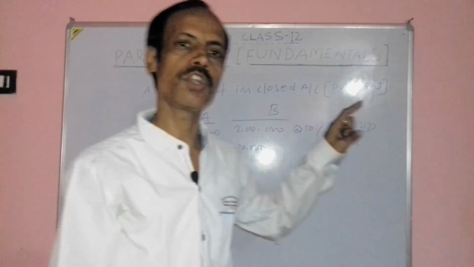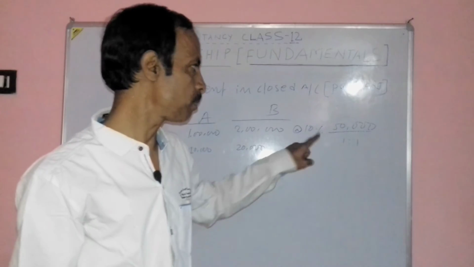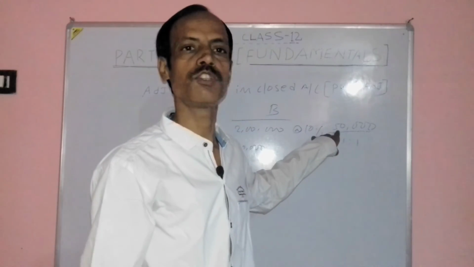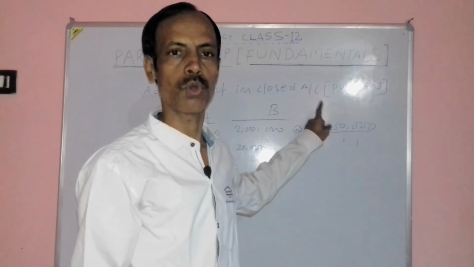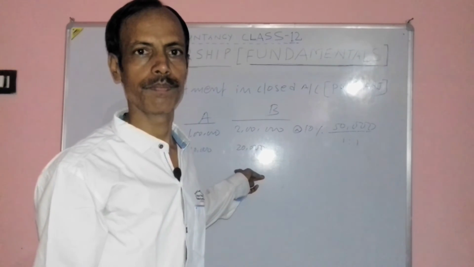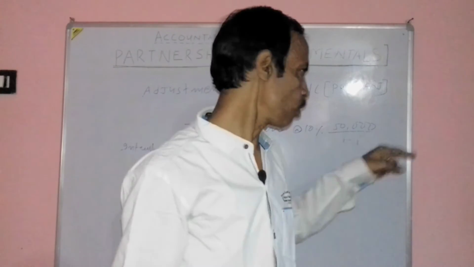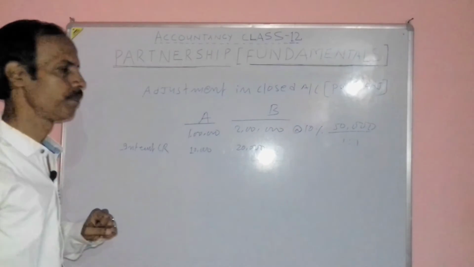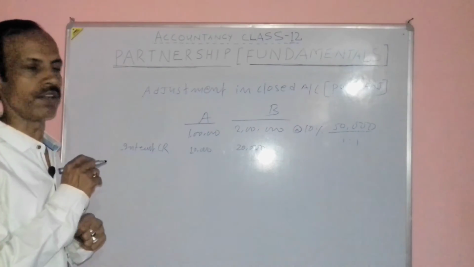Then this 30,000 is required to be adjusted before final distribution of this profit, but the partners have already distributed this profit without making adjustment of interest on capital. So first of all, we will adjust interest on capital and thereafter distribute profit.